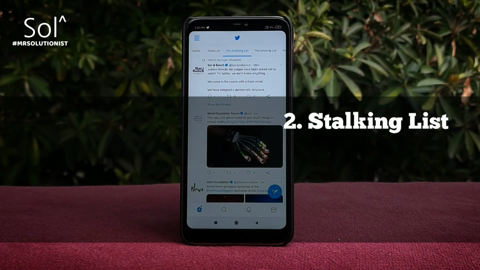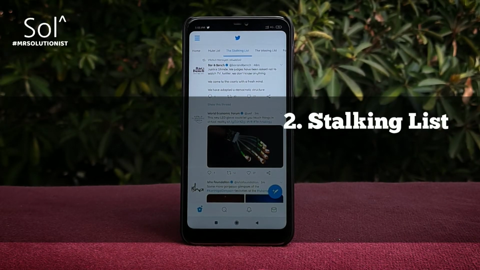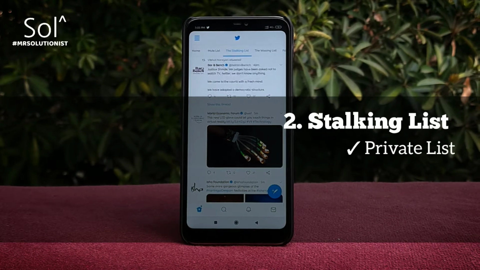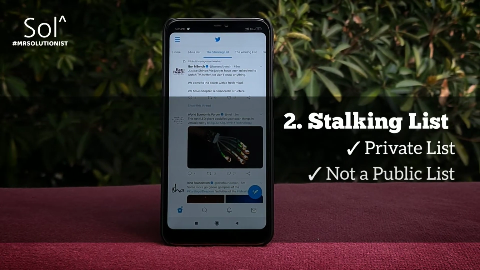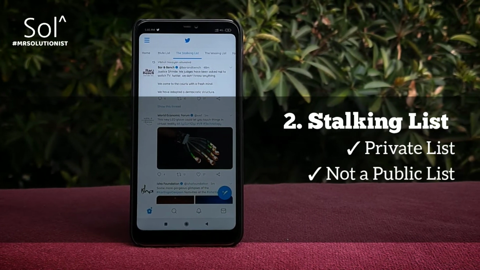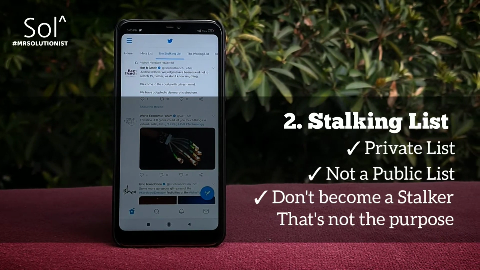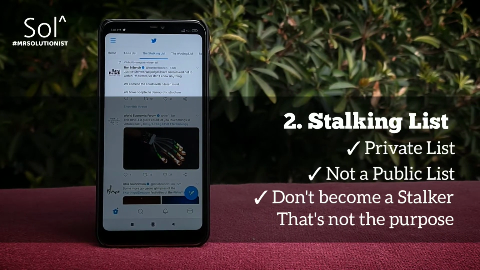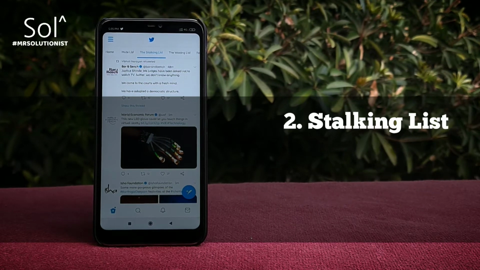Up next is the stalking list. This is an essential private list and strictly not a public list. Now don't get fooled by the name. This is not meant to stalk someone for personal gains, but for professional reasons.